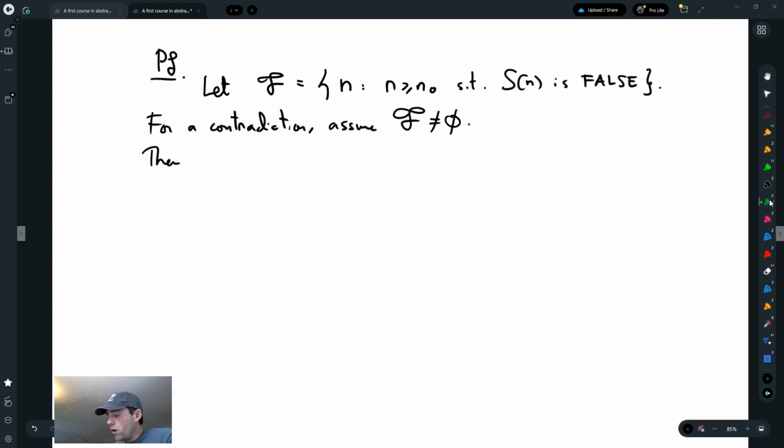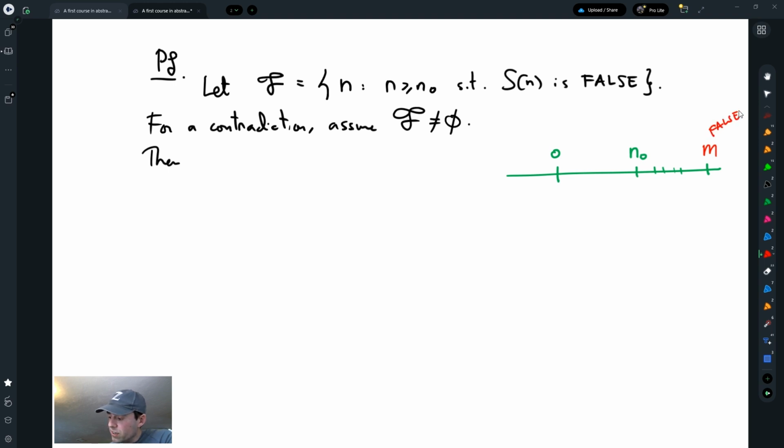Let me actually draw again some sort of cartoon of what's going to happen. Here is 0. Here is n0, where I know it is true. And then there are going to be integers up to, well, F is going to be a set of integers. There's going to be a least element by the well-ordering principle. And that least element, where the statement is false, is going to be M.